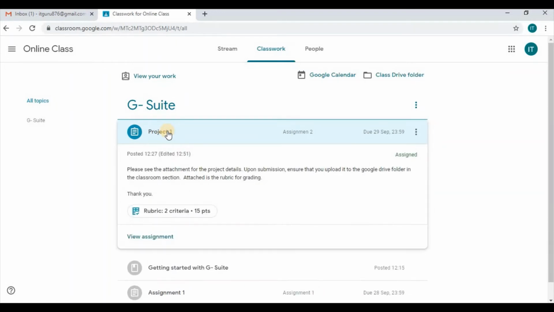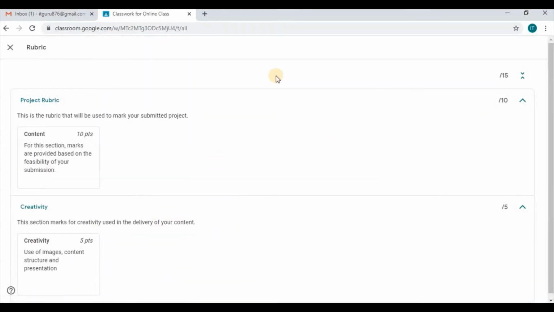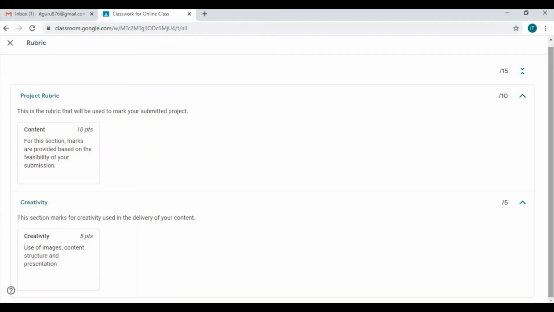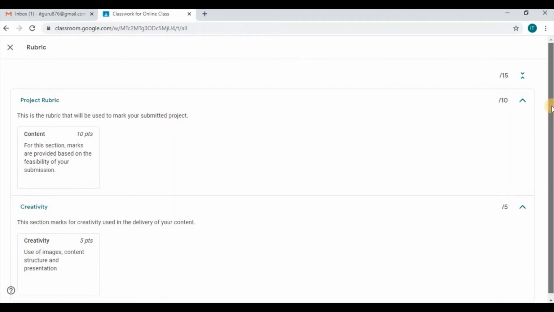So I select project, and in this case the teacher gives detail as to what is required, the due date and so forth. So, and rubric was also provided, and it outlined the total points that is awarded for this section. So I will go ahead now and select the rubric. Once selected the rubric, based on the design that the teacher did, I can be able to see how my marks are sectionalized, and from here I can go back to my work to either submit based on what I have completed for my work. So I select the X to exit the rubric.